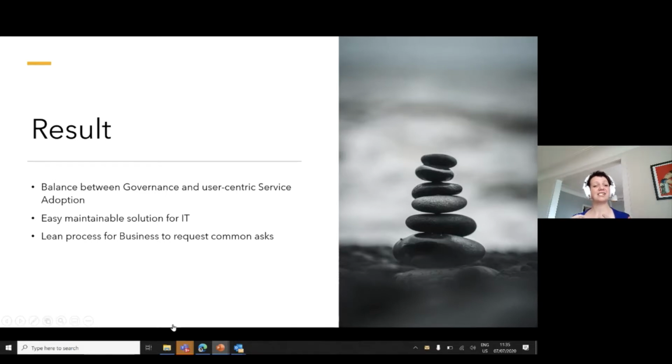Another result is an easy, maintainable solution for IT and a very, very lean process for the business to request common asks. So perhaps, yes, we could start with requests for new teams, as this is very common nowadays. But please don't stop there. Please make a list. What do they ask? What should we just automate? Because busy, again, ain't productive. We do not need to stay busy to satisfy our users.